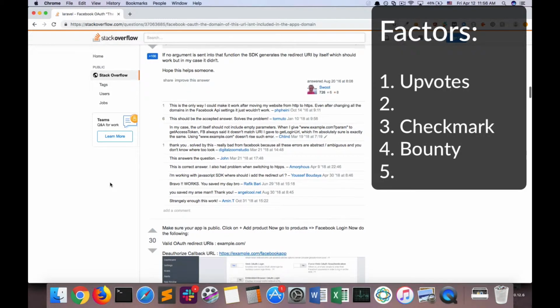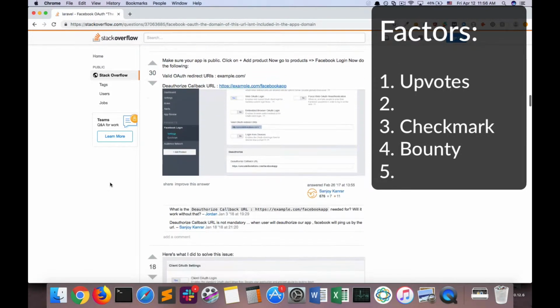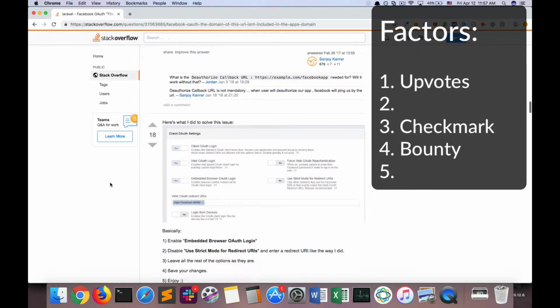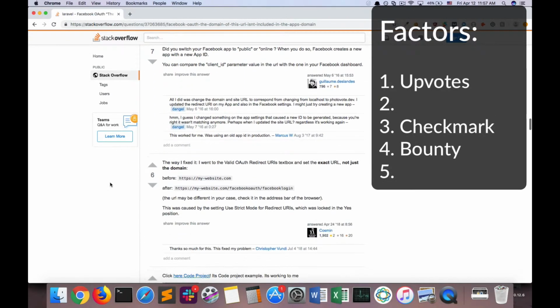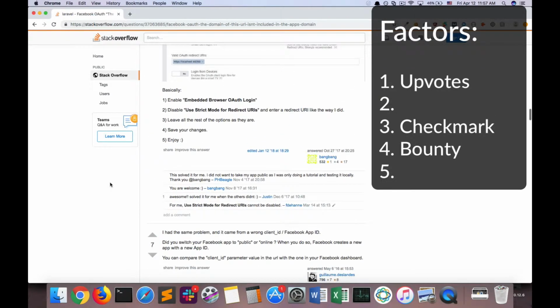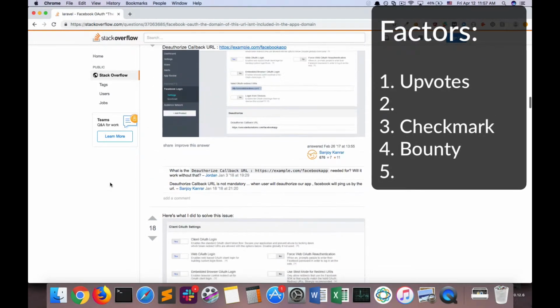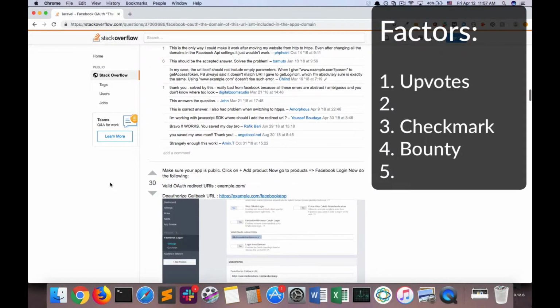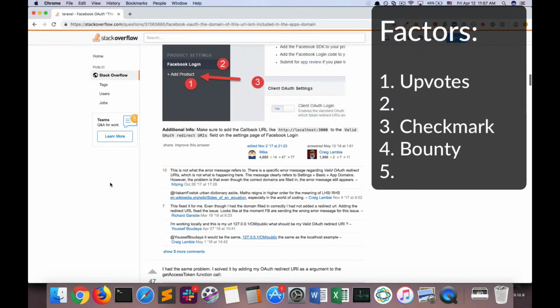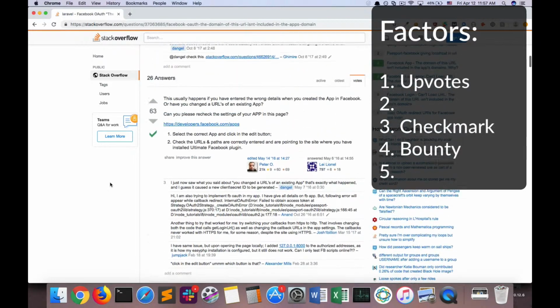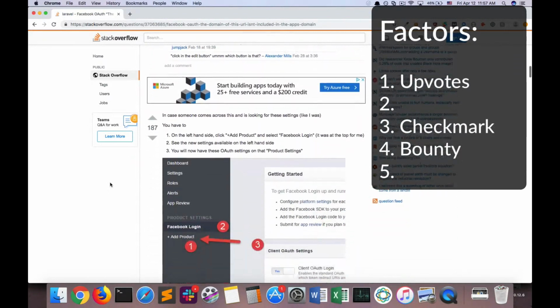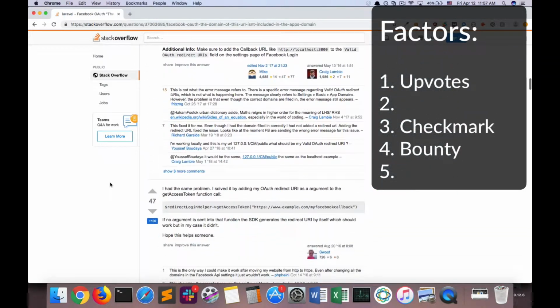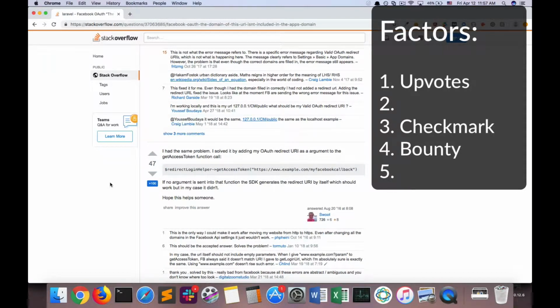Now, as we continue to go down the list, we have a 30 question, an 18 question, a 7. Pretty much, it is safe to assume that the answer that would work for you is probably going to be in the top 3 in this particular case. We have a 63, a 187, and a 47. So if you're going to start down rabbit holes trying answers, I would stick to these 3.